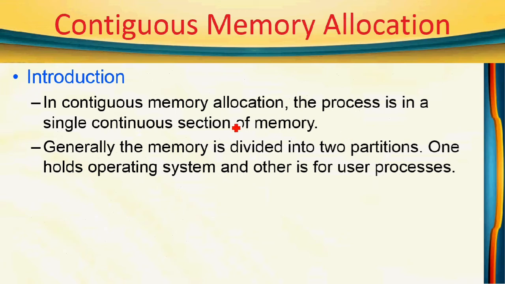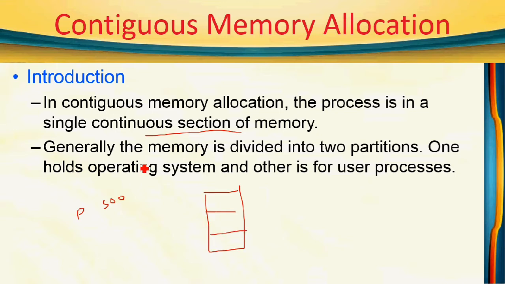The next topic is contiguous memory allocation. So here the memory for a process is allocated in a continuous manner. So a continuous section of memory. Okay. Suppose P is a process. It needs 500 KB of memory. Okay. So this 500 can be allocated in a continuous manner. Suppose this is the main memory. It is divided into partitions like this.